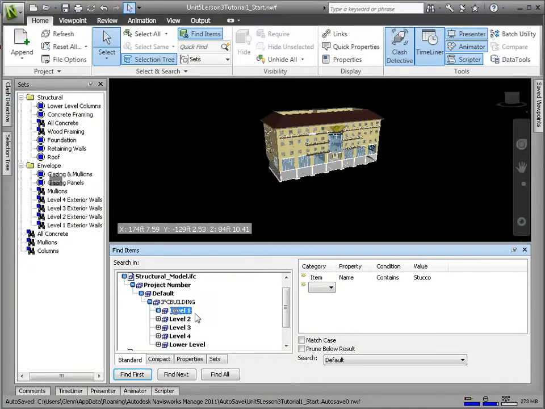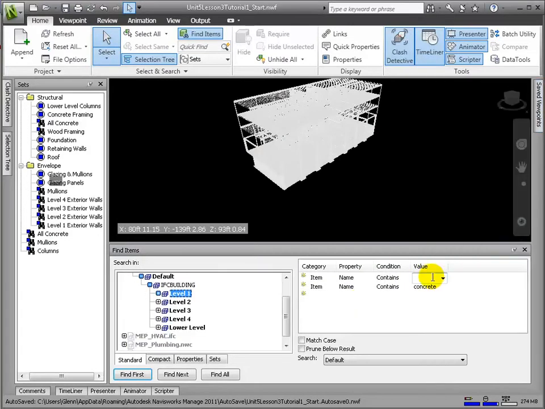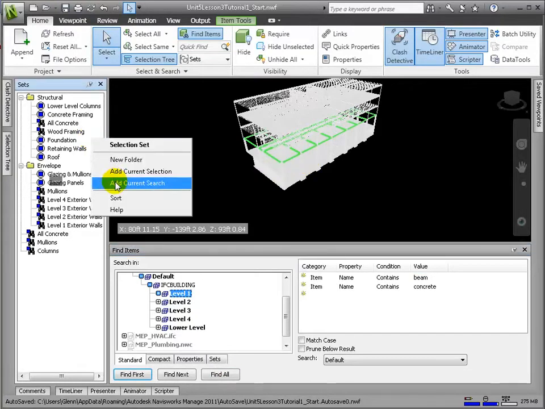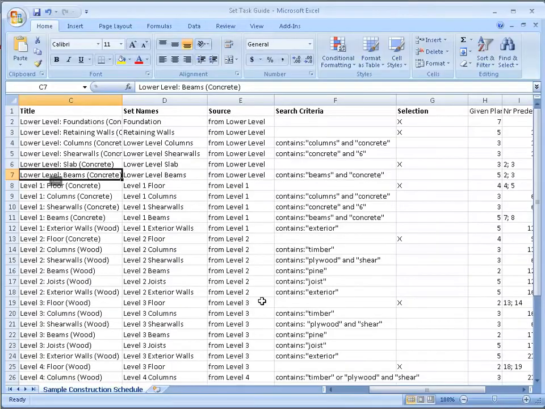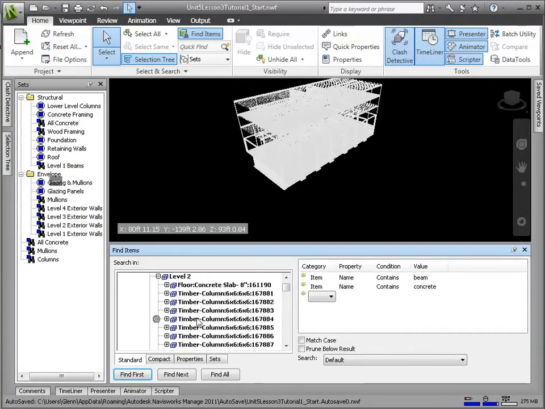Let's apply some of these criteria to the structural elements. First for the beams. And now for the shear walls.